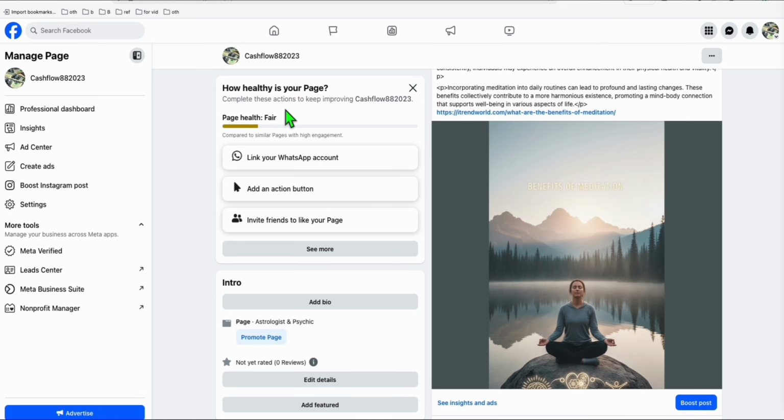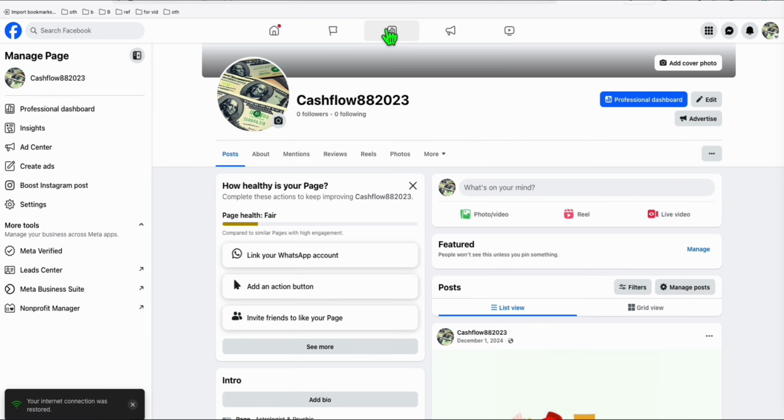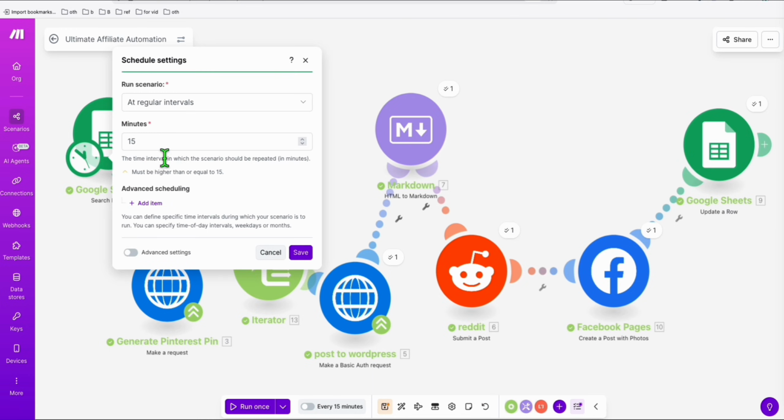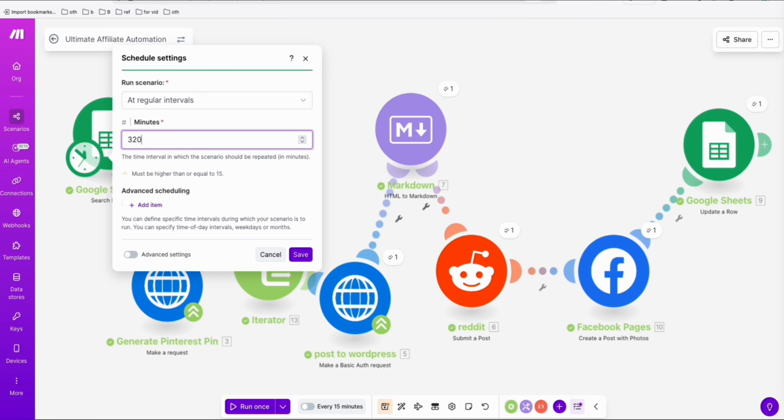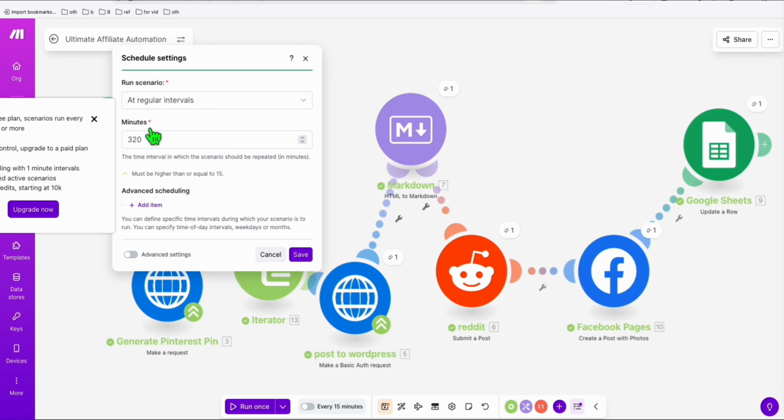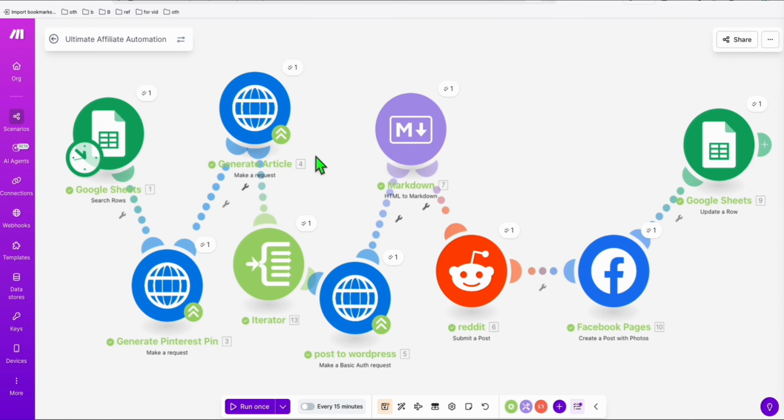As you can see, once you're satisfied with the configuration of your automation here, you can set this running. For example, you want 3 posts every day. So you set that to post every 8 hours. So that's 480 minutes. So post that every 480 minutes. You run this automation so that you will have 3 posts per day.